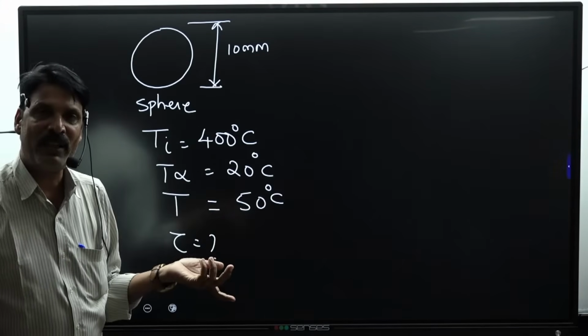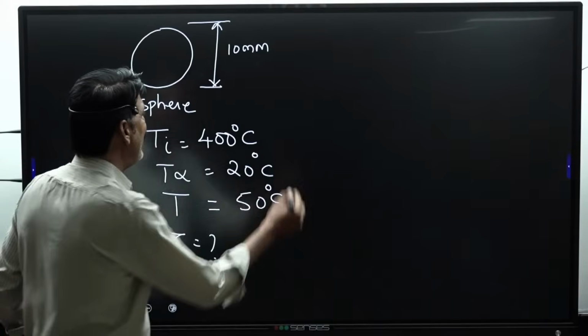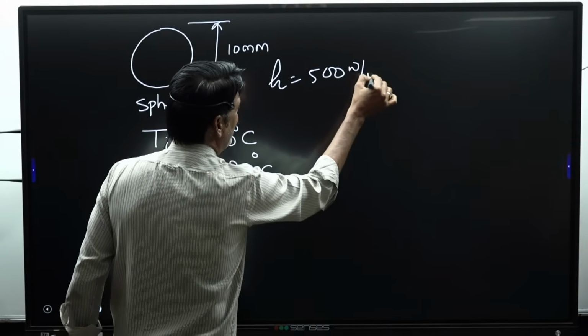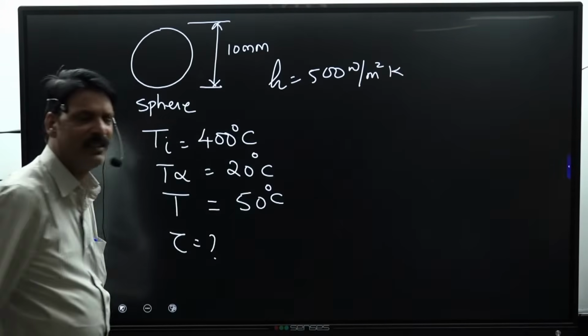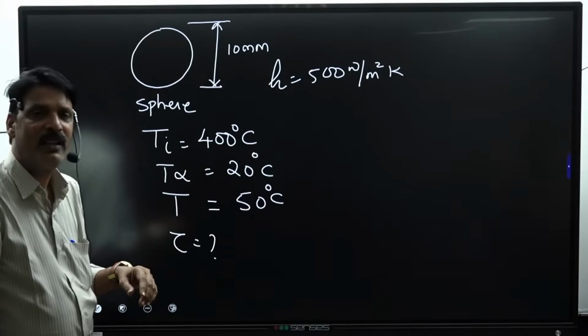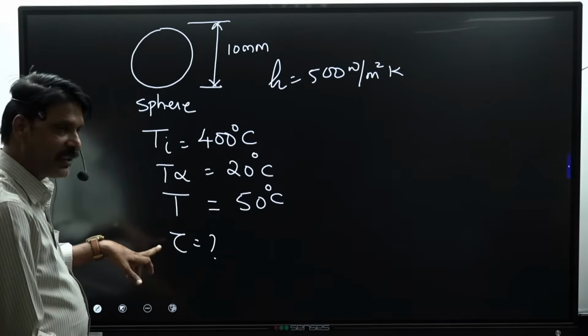kept in an environment of 20 degrees centigrade, having heat transfer coefficient h equal to 500 watt per meter square Kelvin. The h value is also given, and the properties. Then he's asking what is the time required for it.